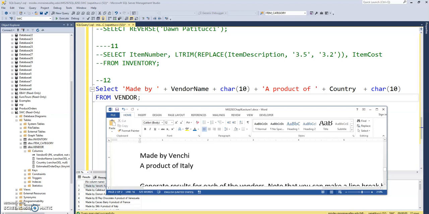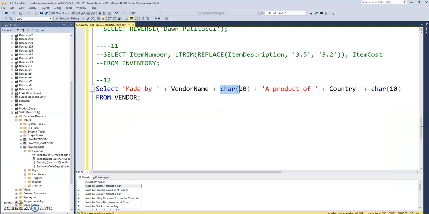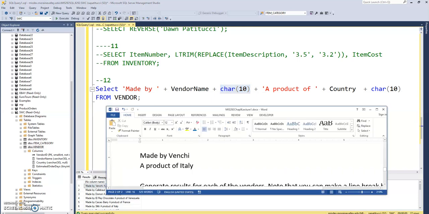The made by, we have to hard code that ourselves. And the vendor name is going to be plugged in from the data itself, right? And then we have the line break. I'm just concatenating all this together, building this piece by piece with the concatenation or plus sign. The line break is going to get us to the next line.